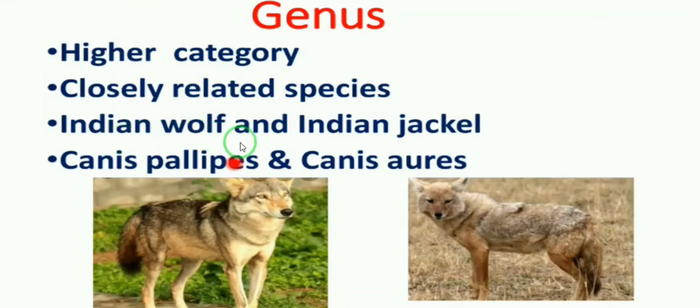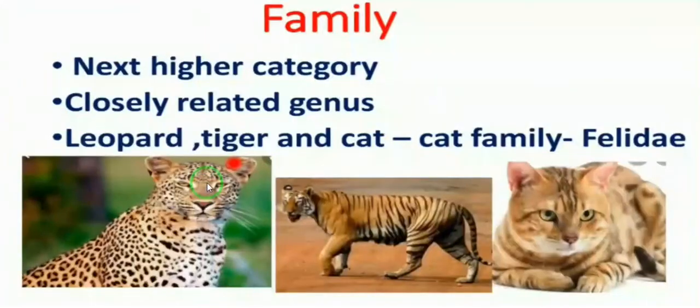Example, Indian wolf and Indian jackal. The scientific name of Indian wolf is Canis pallipes and the scientific name of Indian jackal is Canis aureus. They belong to the same genus, and the species names are different, pallipes and aureus, because of small variations.